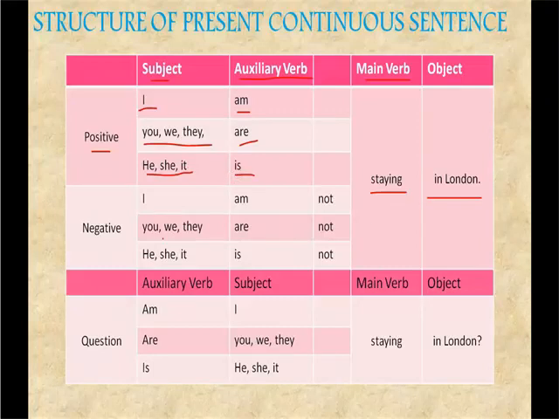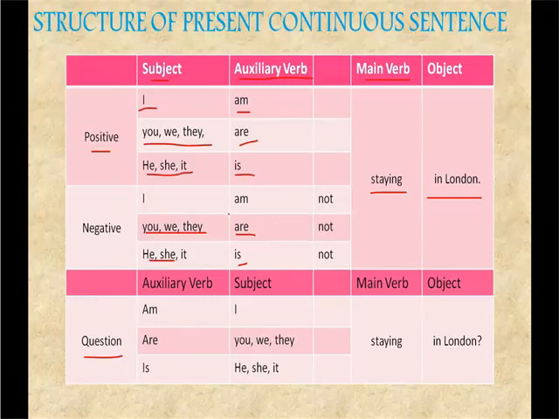If it is a negative sentence, you would say I am not staying in London. For you, we and they it is are not. You are not staying in London. We are not staying in London. He, she, it is not. He is not staying in London. Now for a question format, whatever was used here, these auxiliary verbs will become the first word in a question.